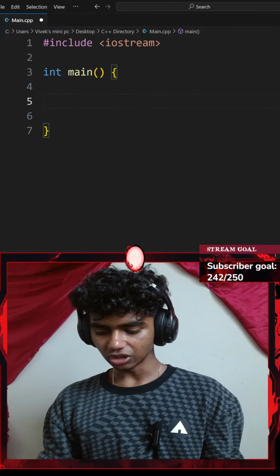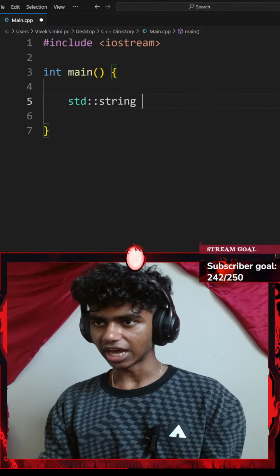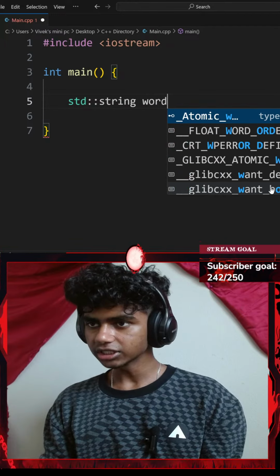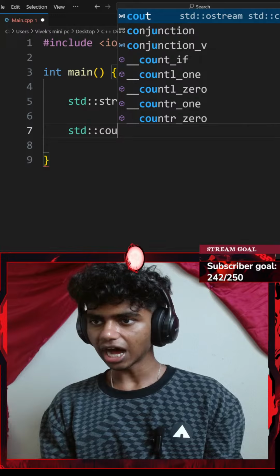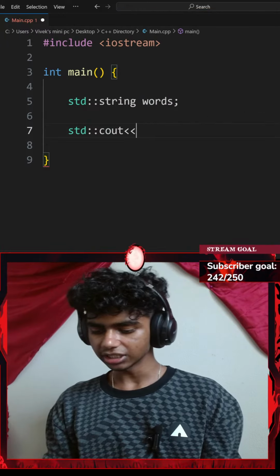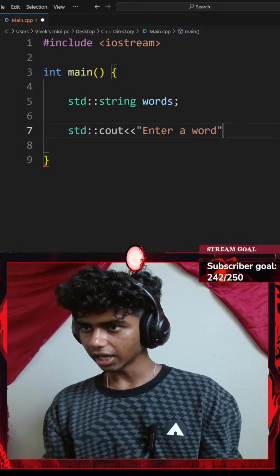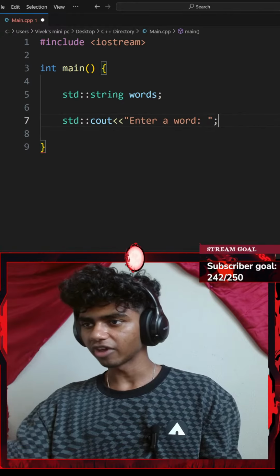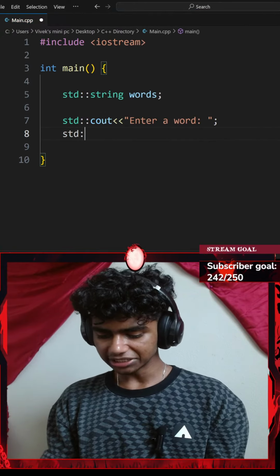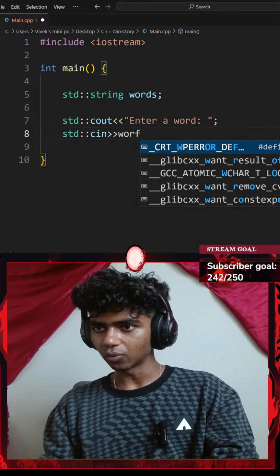Firstly, I'll have to ask the user for a word. Since my word is going to be a string, I'll go with a standard string called words. Then let's add a standard console output with an insertion operator. This is going to say something like, enter a word. I'll go with another insertion operator, so actually I'll just end that with an empty space. Let's go with a standard console input now with an extraction operator. I want to extract my word variable.